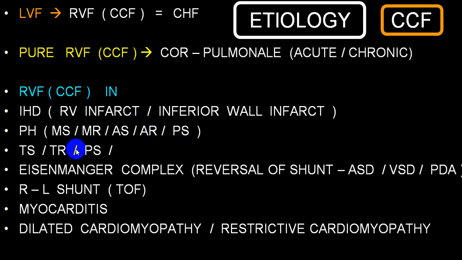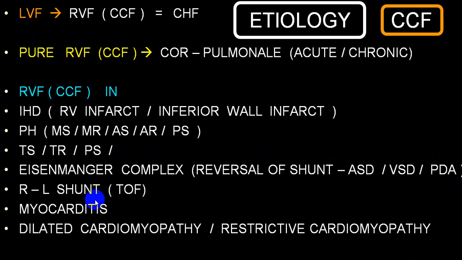Tricuspid stenosis, tricuspid regurgitation, pulmonary stenosis can end up with right ventricular failure. Eisenmenger complex, or reversal of the shunt in ASD, VSD, PDA, will end in right ventricular failure rather than left ventricular failure. In tetralogy of Fallot, where it is a right to left shunt, it also ends up with right ventricular failure.